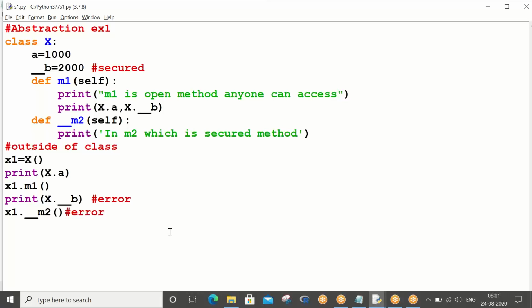But that is a special syntax. Not all people will get to know, only people who learn Python. So this is what Guido van Rossum is saying. I'm just kidding. You Google it, you'll get to know. Point is, you have to go and learn another syntax to open up the secured properties as well.